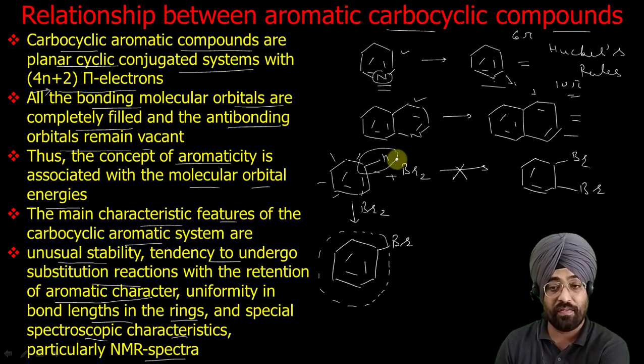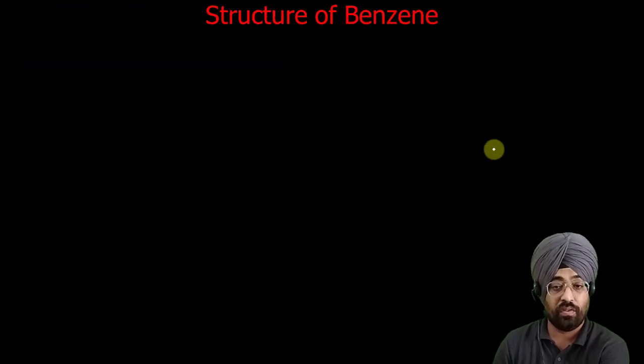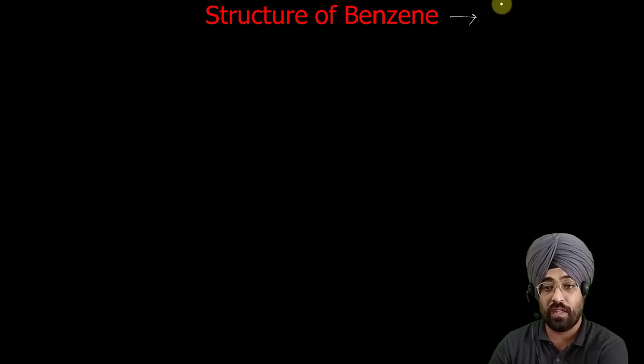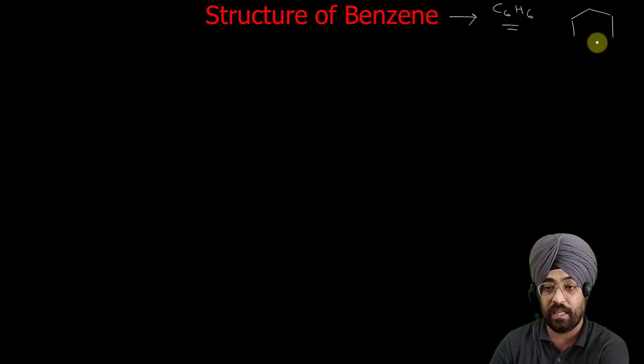So for that, first we need to discuss the structure of benzene and naphthalene. So first let us see the structure of benzene. All of you know the molecular formula of benzene is C6H6, and it is generally written like this.